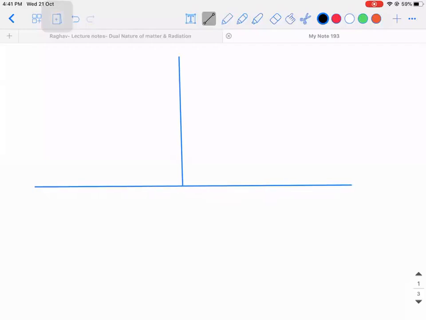Unlike the previous graph, which was drawn only for the first quadrant, here we will draw it for the first and the second quadrant, where on the x-axis we will take the potential of anode.